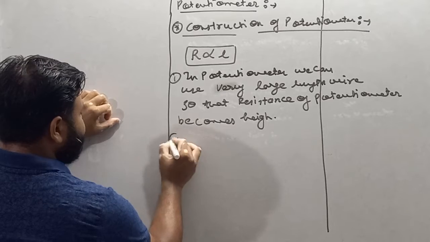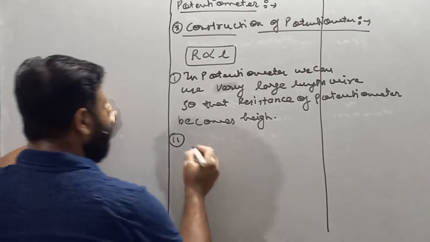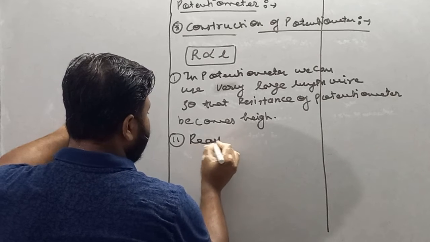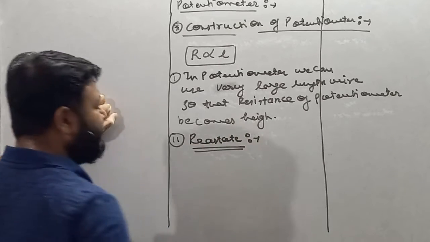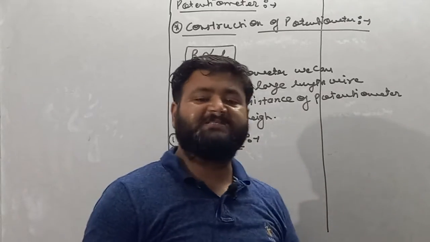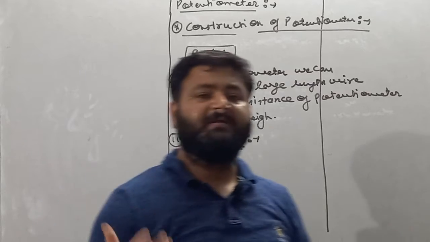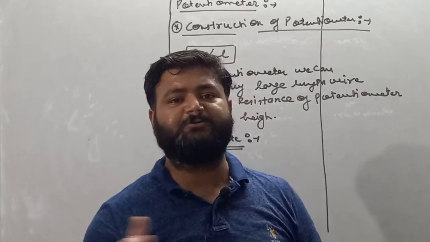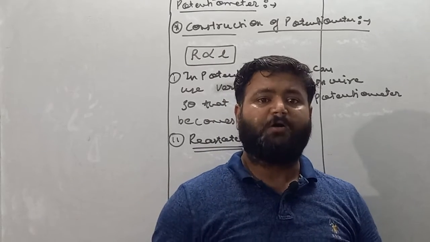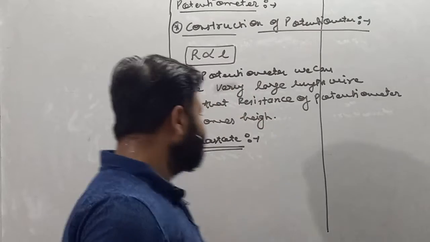Second, there is one more device used to construct potentiometer. It is the rheostat. So what is basically a rheostat, my dear student? It is a device which can change the value of resistance. When we need to change the resistance of a device continuously, in that case we use a rheostat.